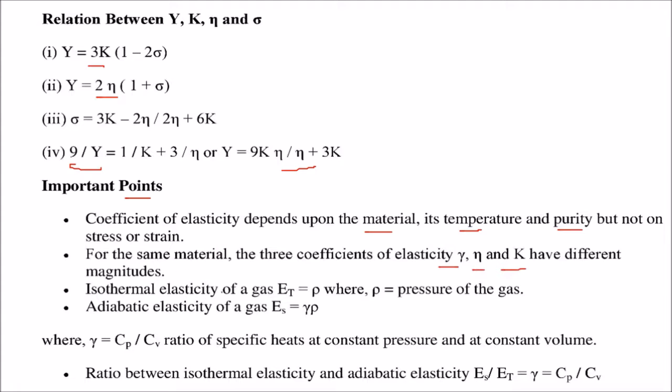The isothermal elasticity of gas, which is given by ET, is P, where P is the pressure of the gas. Adiabatic elasticity of gas ES is gamma P. Gamma is simply Cp by Cv, the ratio of specific heat at constant pressure and constant volume. The ratio between adiabatic elasticity and isothermal elasticity, ES by ET, is gamma, which is given by Cp by Cv.